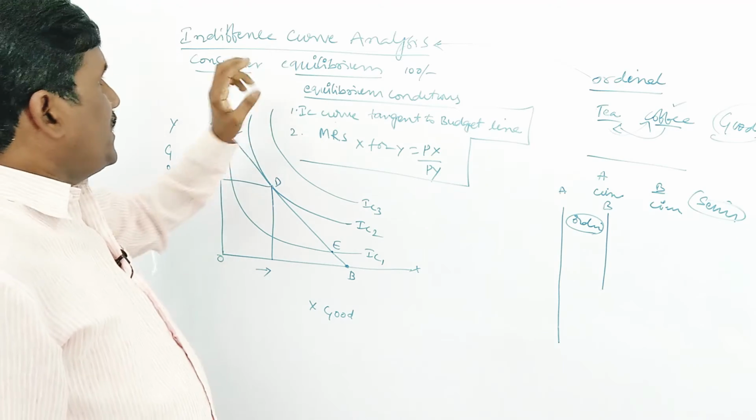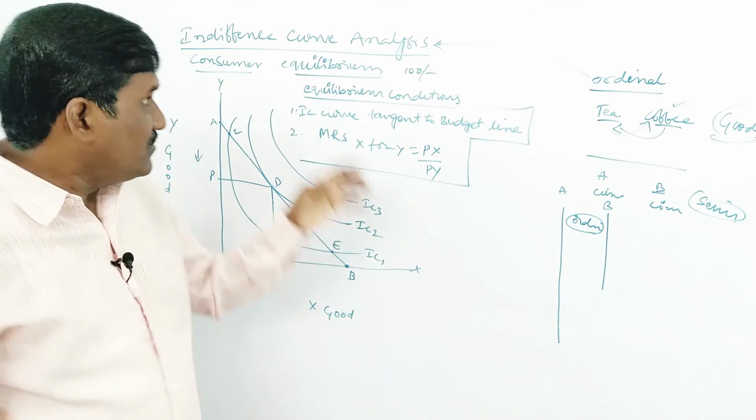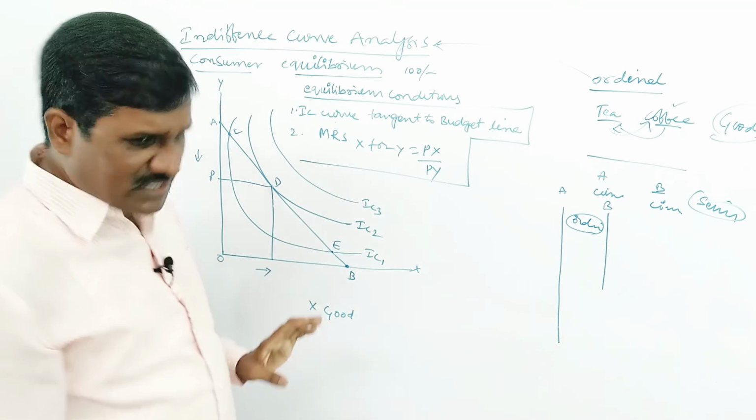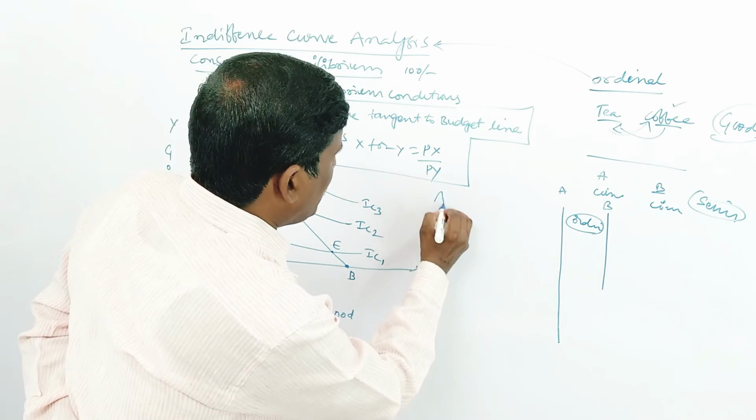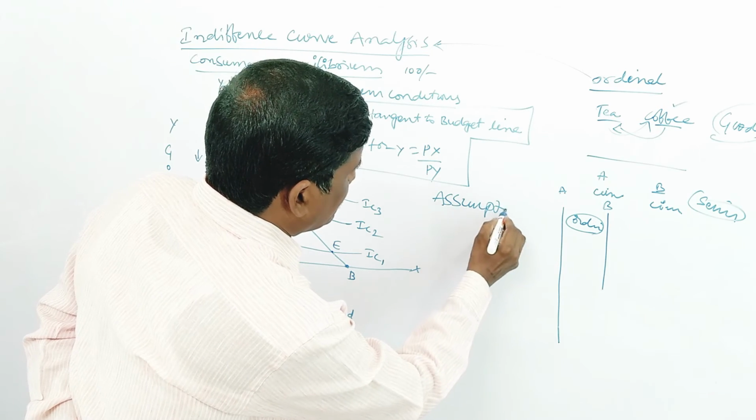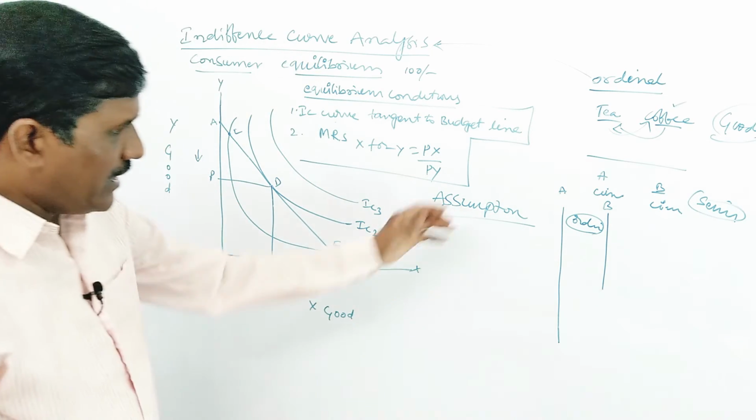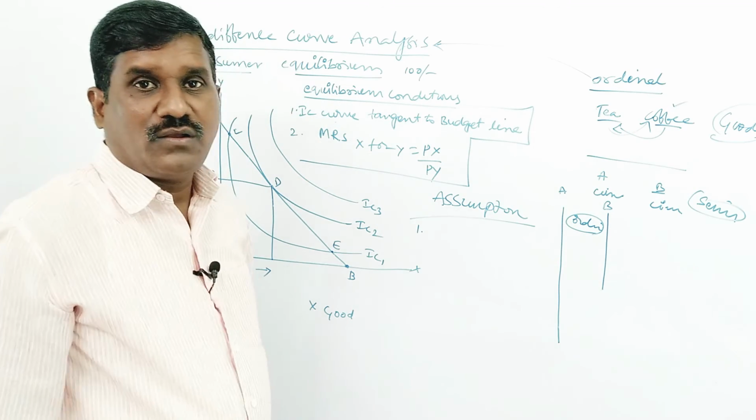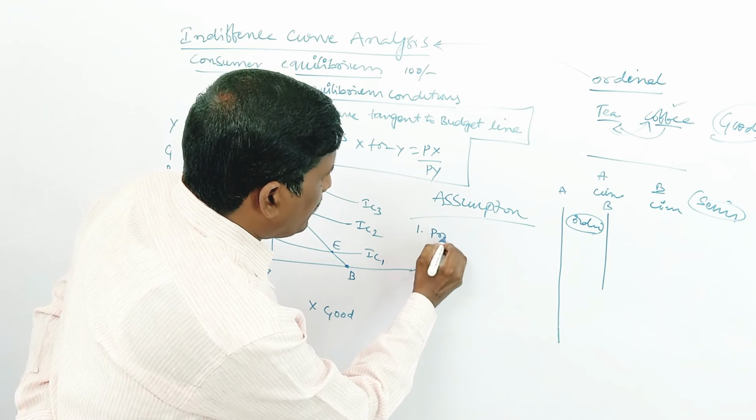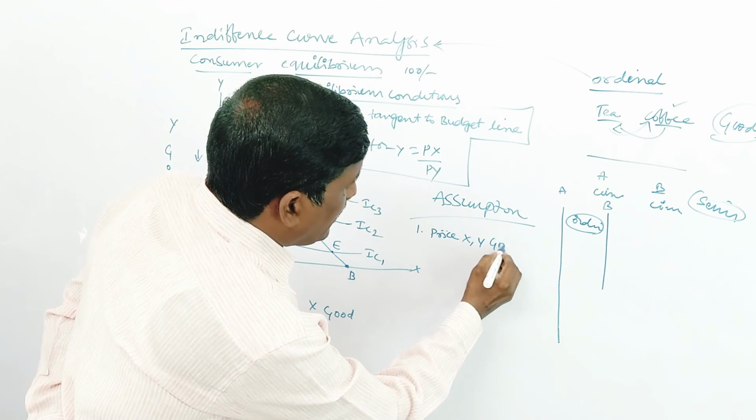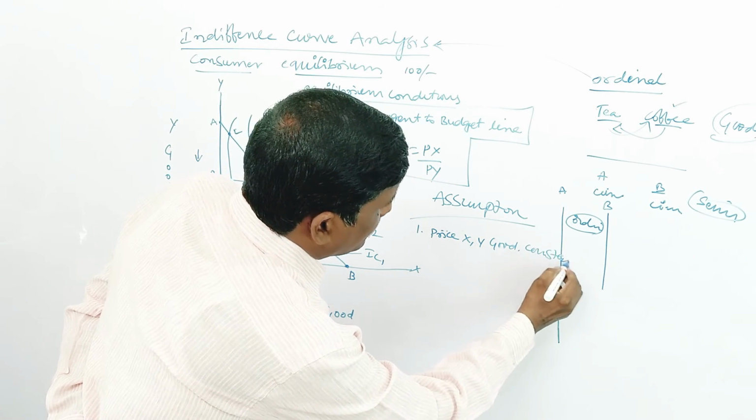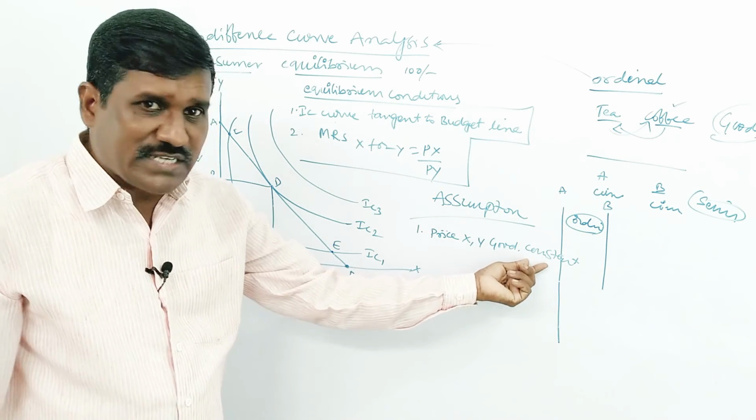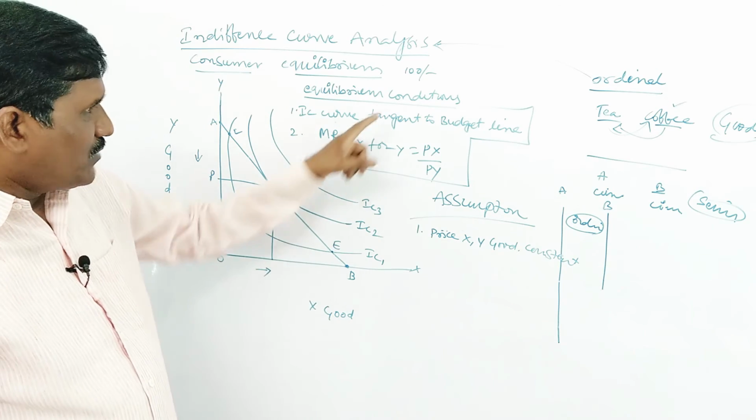And one more thing: if you want to realize this consumer's equilibrium, we need to make two more assumptions. So what are the assumptions? Here, assumptions. These are compulsory. If not for the assumptions, the law will not be applied. One is the price of X and Y goods are constant. If there is no constant price, the law will not be applied. For example, 100 goods are there.